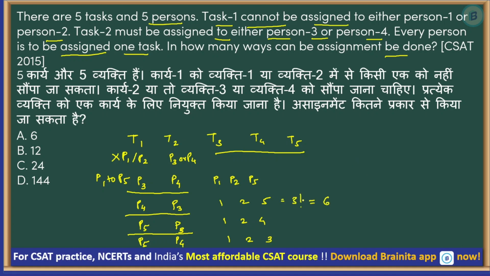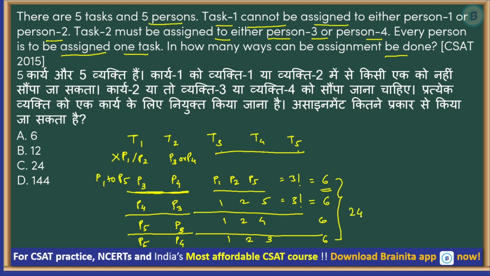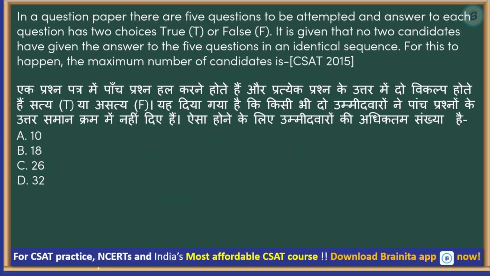ways, which is 6. So with first line, there are 6 combinations possible because P1, P2 and P5 can be assigned to T3, T4 and T5 in 6 different ways. So this 6, this 6, this 6 and this 6. Total 24. So there are 24 ways in which this task can be assigned, right? I think it is fairly easy question, and we had a similar question in 23 also. Let us go to the next one.